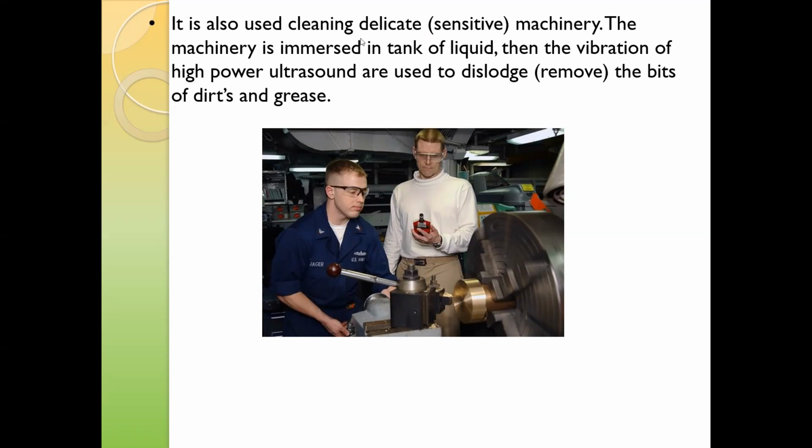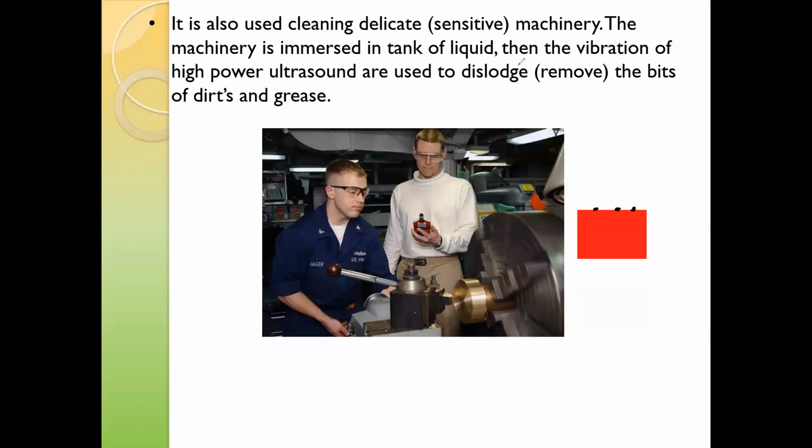For example, say this is a part of a machine we want to clean, and it has dirt at the top. So it is a delicate part. If it is a delicate part, we are not able to clean it by using something like sandpaper.